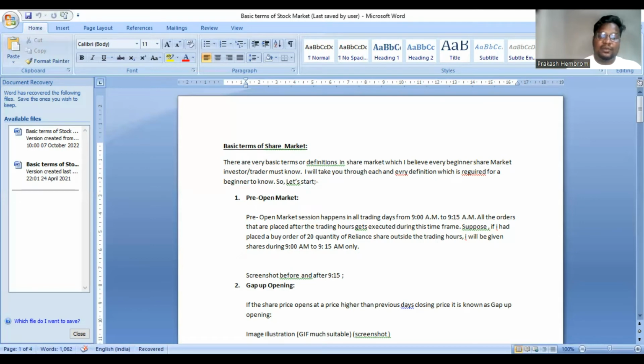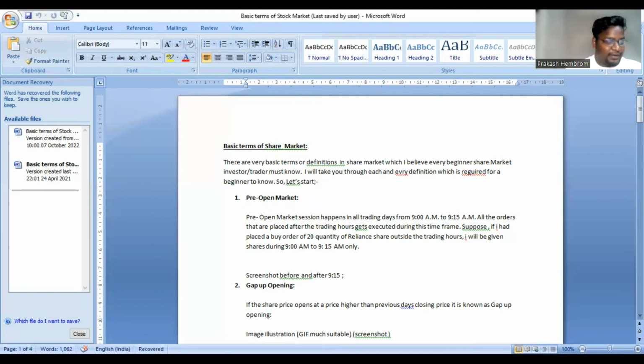And if the share price has increased from the previous day, suppose the previous day closing was 200 and today it has opened at 220 rupees, then that is called gap up opening. It goes similar with all these indexes as well. Indexes are like Nifty Metal, Nifty 50, Nifty Pharma. So this is the concept of gap up and gap down opening. Okay, so far so good. Well, let's move to the next one.